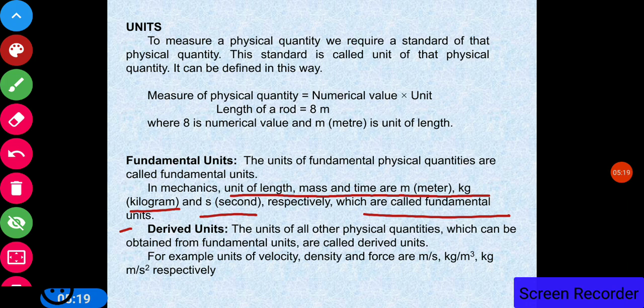Derived units: the units of all other physical quantities which can be obtained from the fundamental units are called the derived units. For example, the unit of velocity is meter per second. Density, kg per meter cube, force, kg meter per second square. So these are called the derived units.